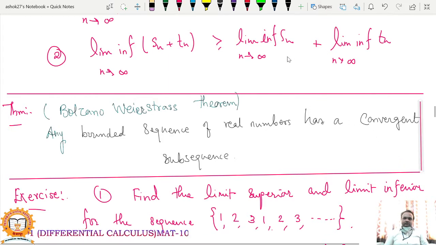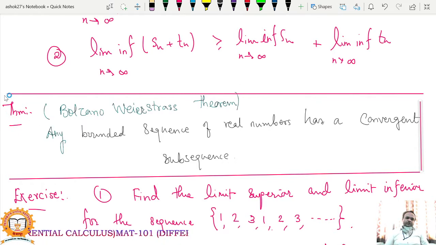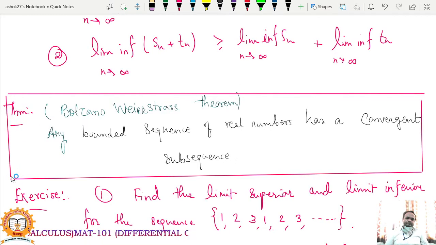So what is the statement of the Bolzano-Weierstrass theorem? Any bounded sequence of real numbers always has a convergent subsequence.